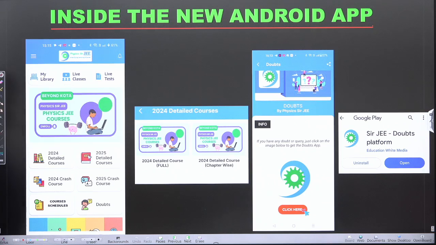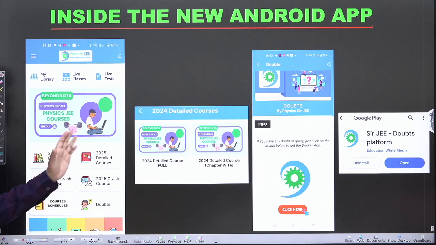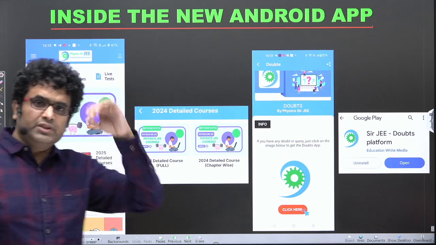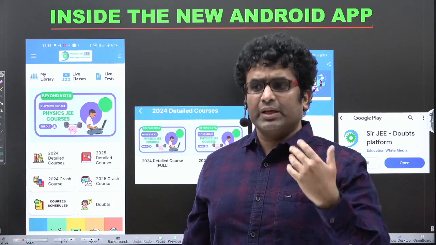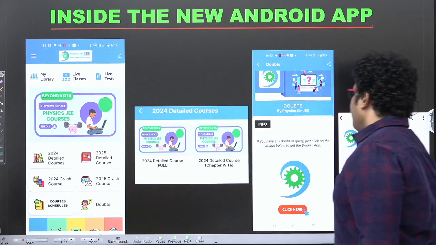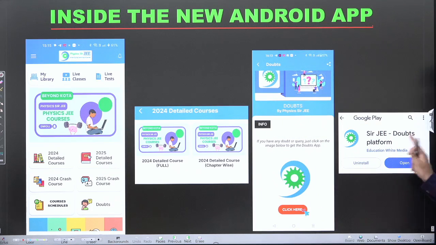So this is the gist of it. And this is how the Android app inside it looks. The Windows app will look similar, so I'm just posting it. On the main page, whether it is Android or Windows, you will be able to find the 2024 detailed, 2025 detailed course, crash courses, etc. Course schedules is a very important point. If you go inside, each of these course PDFs of teaching schedules, which week, what syllabus or content would be released in an appropriate manner, would be seen here. And once you go into the doubts, you will be directed to the Surgery Doubts platform app. So you'll be downloading it from there also.